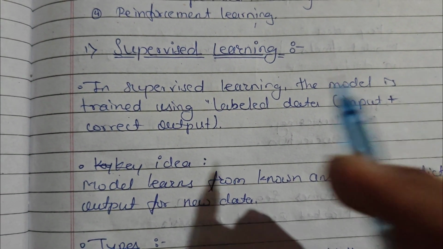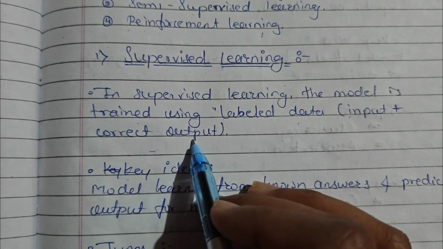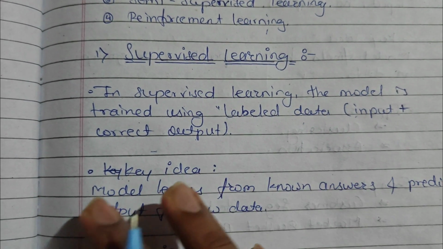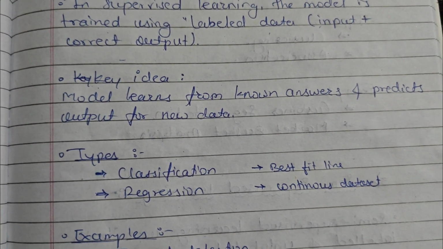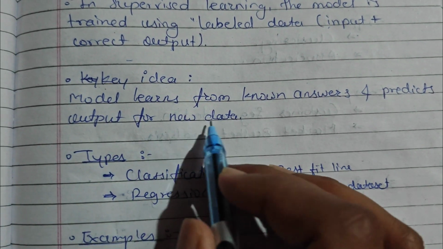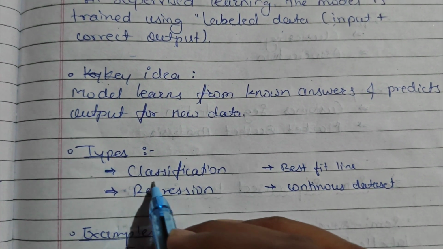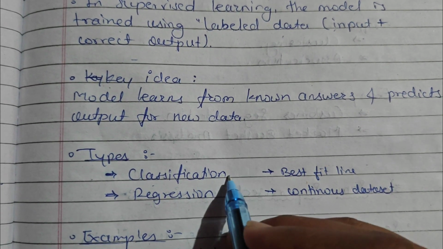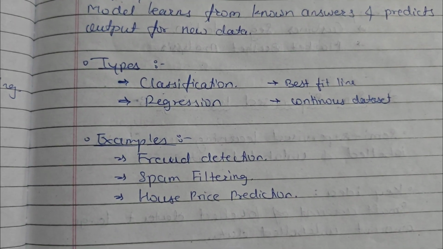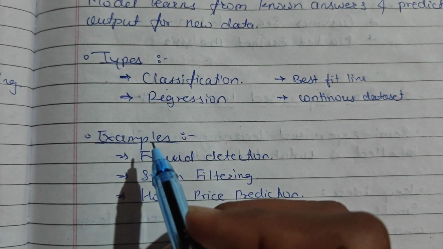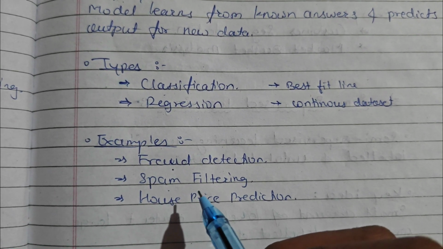In supervised learning, the model is trained using labeled data. Labeled data means input plus correct output is given in the training dataset. The key idea is the model learns from known answers and predicts output for new data. The types of supervised machine learning are classification and regression. Classification uses a best fit line, and regression is used when the dataset is continuous. Examples for supervised learning are fraud detection, spam filtering, and house price prediction.